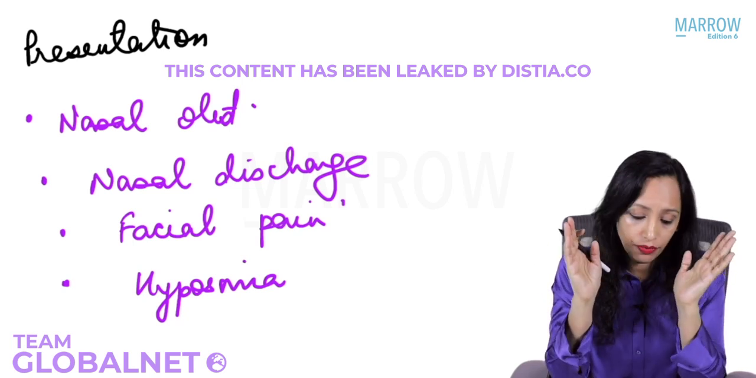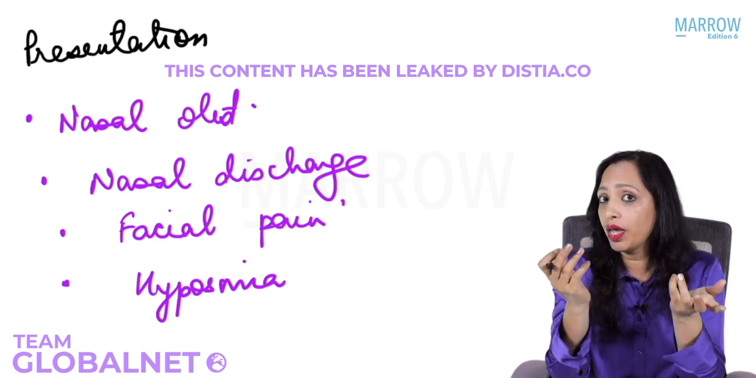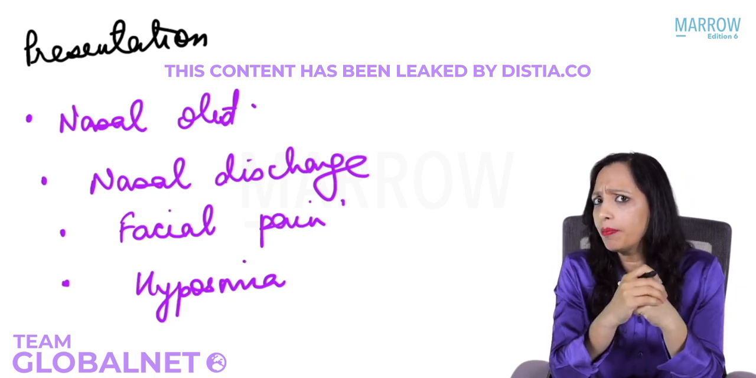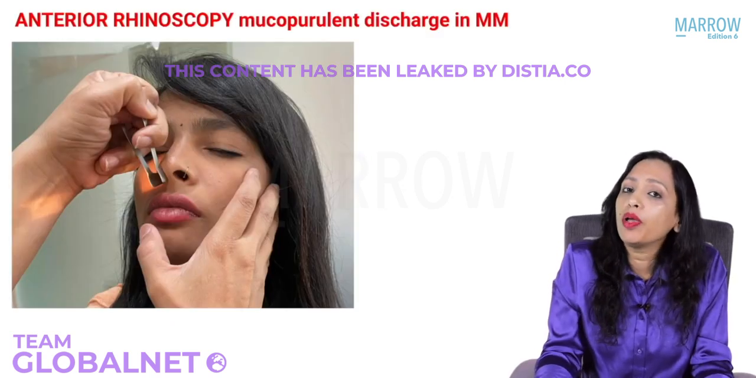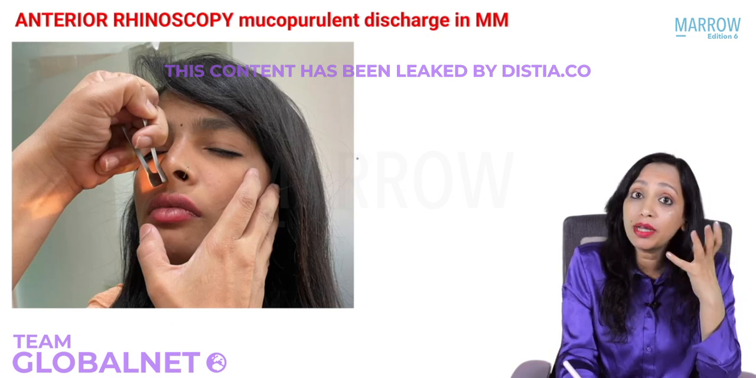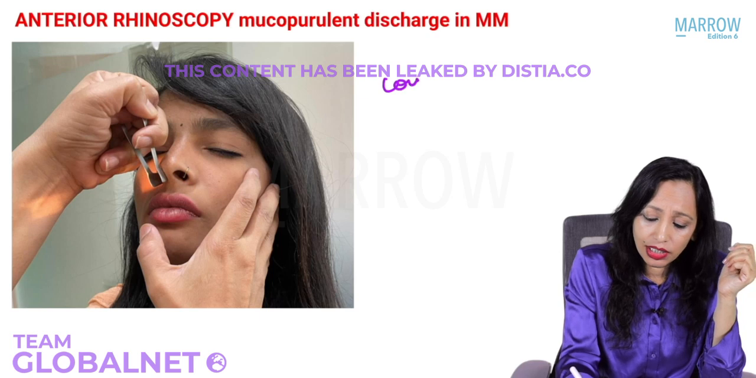So yes, what will we do now? Yes, so now the symptoms are suggestive of sinusitis. We want to confirm. How will we confirm? Yes, that we will do by anterior rhinoscopy. So now on anterior rhinoscopy, what you will see is mucopurulent discharge in the middle meatus. You will see congested nasal mucosa.